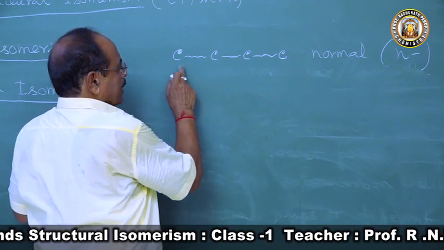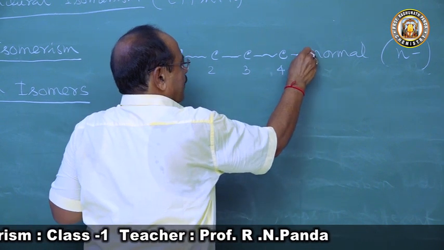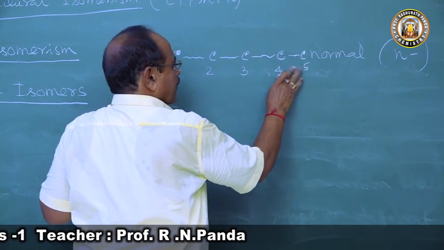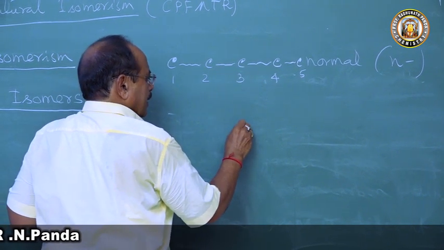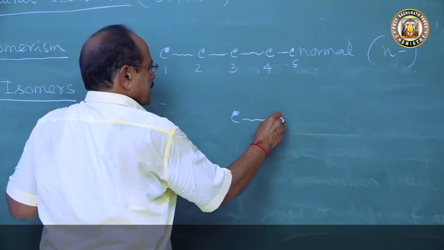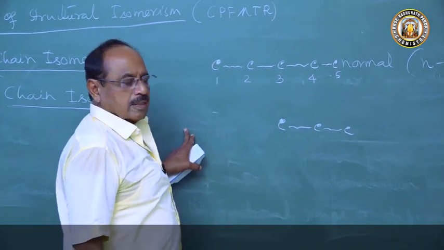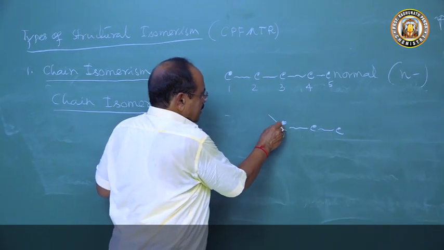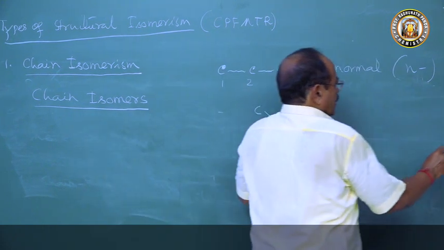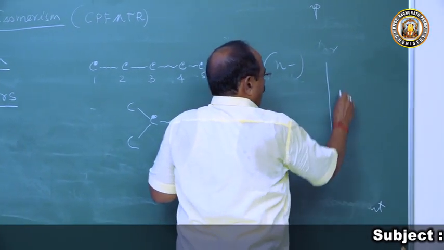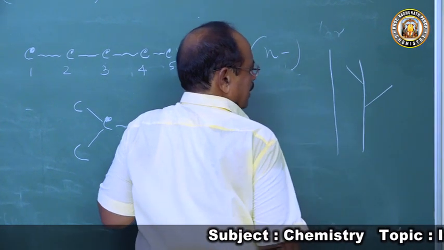So if 5 carbon atoms are there, branching can take place at the third carbon atom. We can branch it just like a tree has branches.